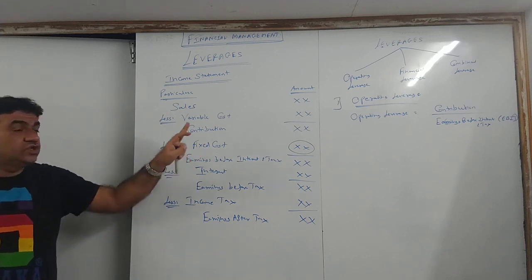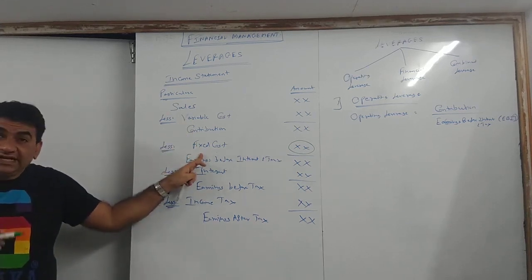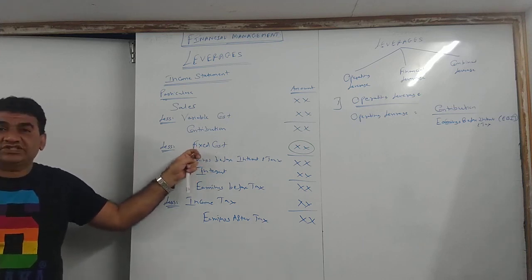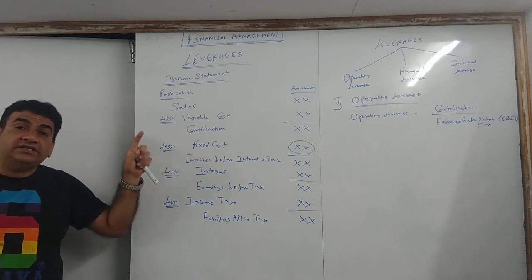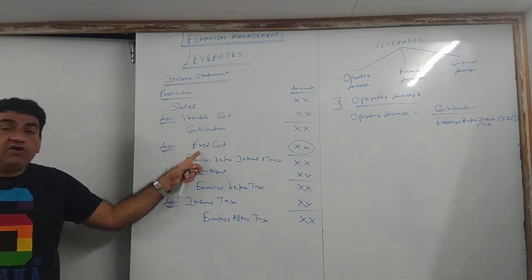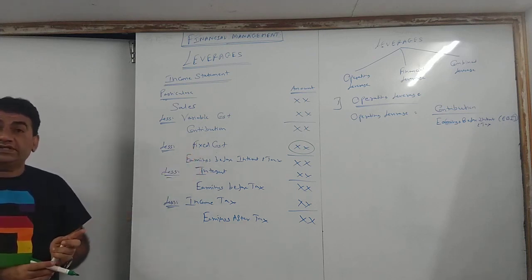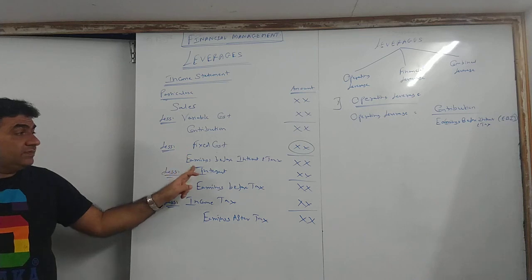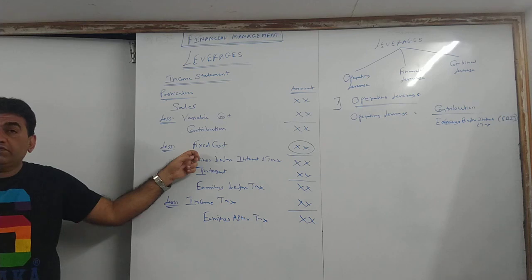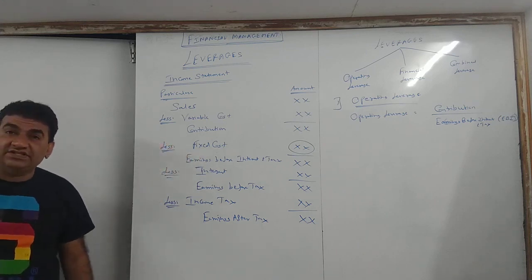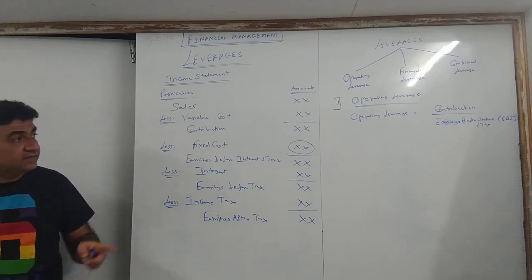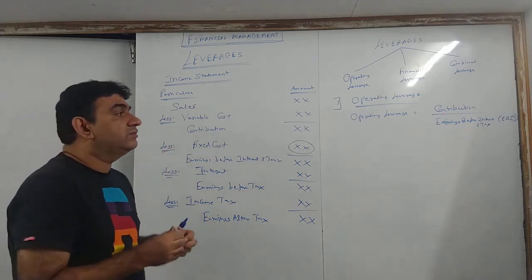So operating leverage indicates how effectively you have used your fixed cost. What I told you, leverage shows how effectively you use your funds. Operating leverage shows how effectively you have used your fixed cost. So contribution upon EBIT, in between there is fixed cost. The better you use your fixed cost, the higher will be the leverage. Got it? So that is my operating leverage. Write down the formula: contribution upon EBIT.